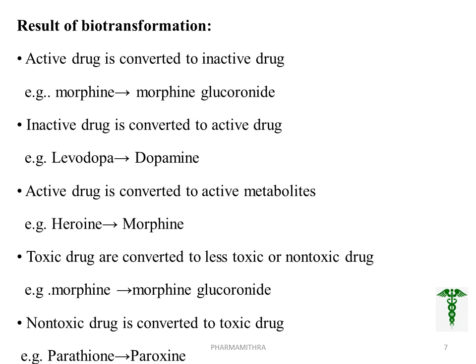That is in the case of heroin, which is converted to morphine to produce the analgesic effect. And toxic drugs are converted to less toxic or non-toxic drugs. That is, morphine when converted to morphine glucuronide is a less toxic or non-toxic drug. A non-toxic drug is converted to a toxic drug, which takes place in the case of paroxetine.